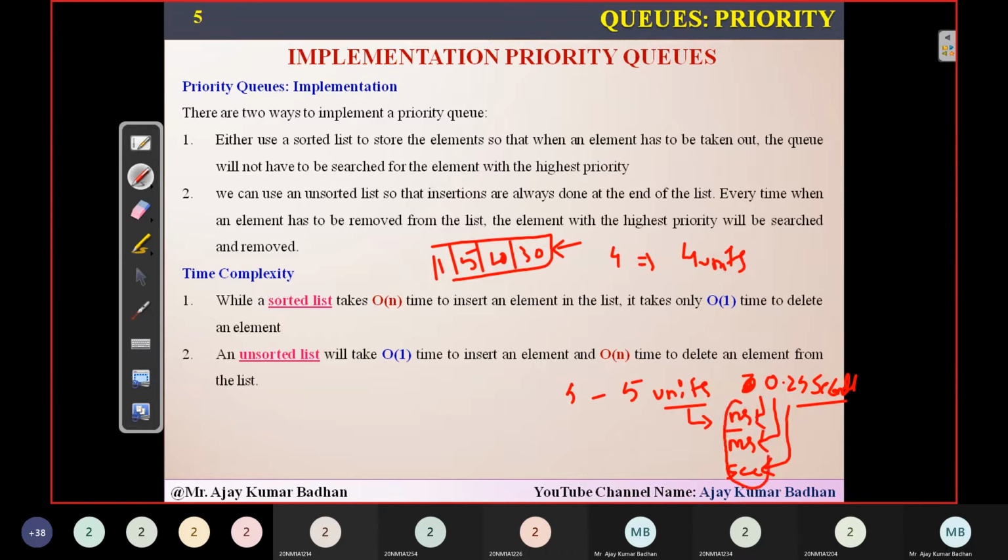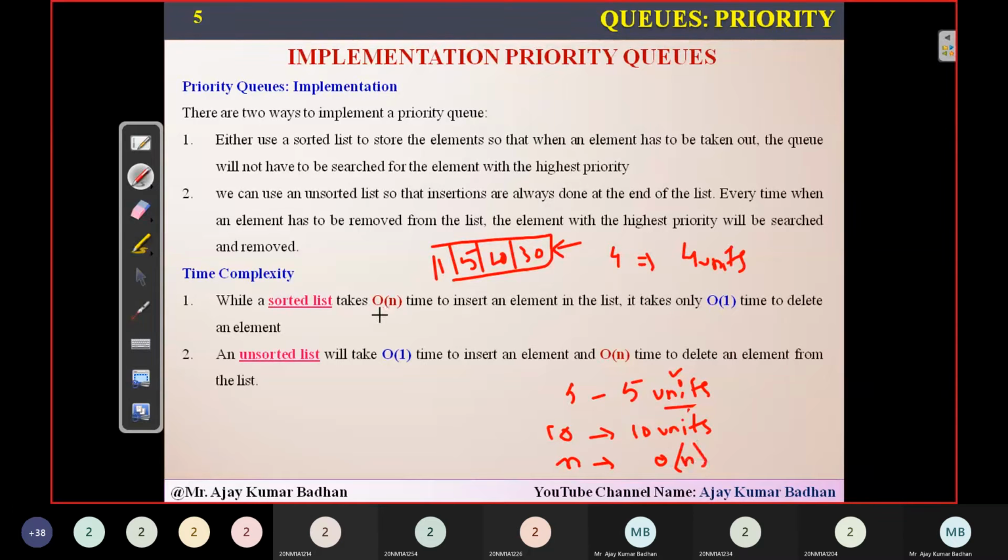So when you don't know how to specify it, you can specify as units, 5 units of time. Now let us suppose there are 10 elements, how much time will it take to insert in a sorted way? So definitely it will take 10 units of time, because 10 elements you have to insert. So if there are n elements, order of n. And that's what we represented here.